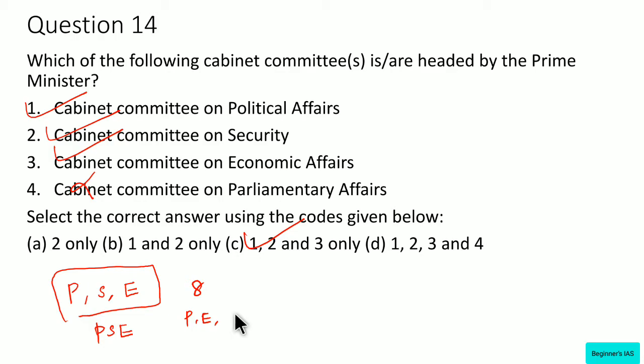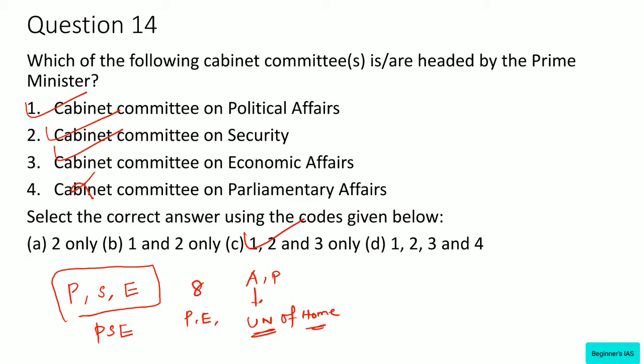See, all the committees except the Cabinet Committee on Accommodation and the Committee on Parliamentary Affairs are headed by the Prime Minister. What about the Cabinet Committee on Accommodation and the Cabinet Committee on Parliamentary Affairs? The accommodation committee is headed by the Union Home Minister. So remember these points.